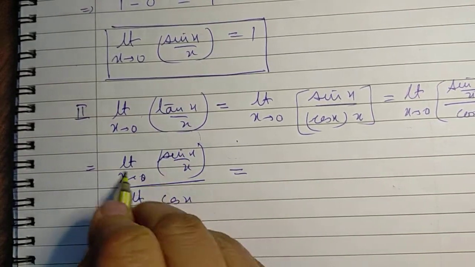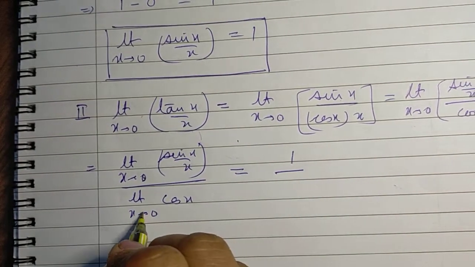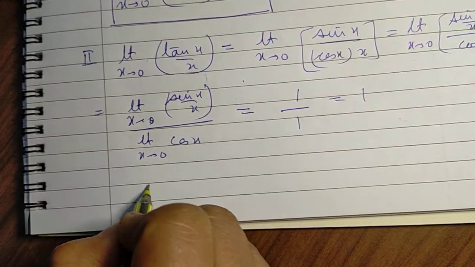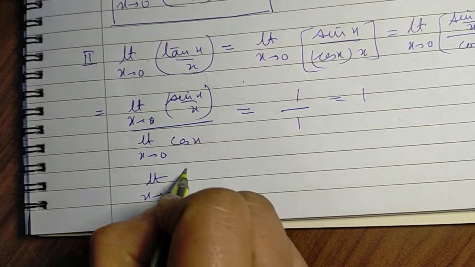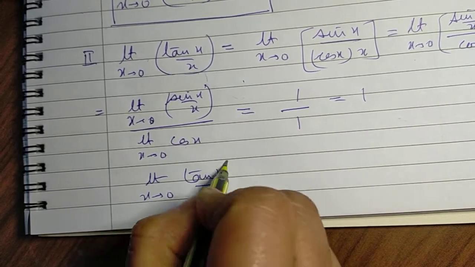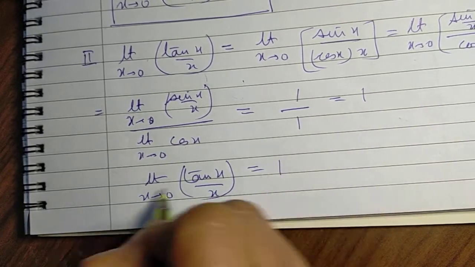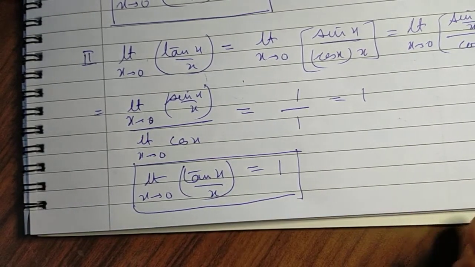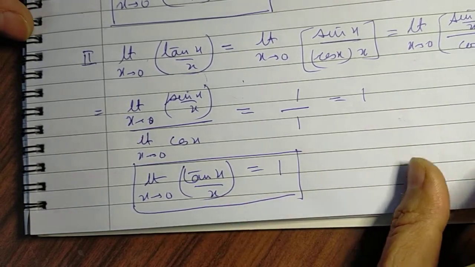Now putting the limits, this result is equal to 1 upon cos 0, which is 1, so it comes out to be 1, and so we get another result. And these results can be directly used. You don't have to show how we got it. Wherever we come across such a result in any question, we can directly use them.